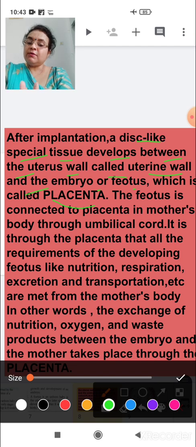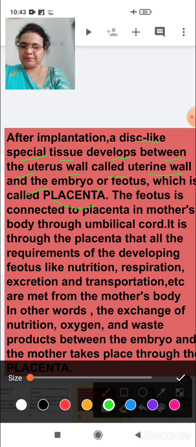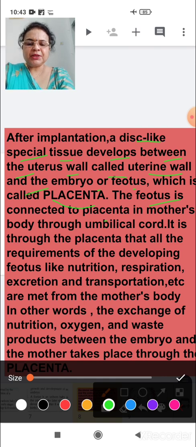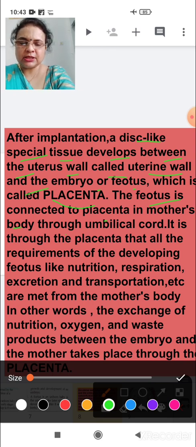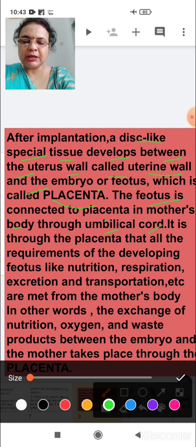Now, what is the function of placenta? The fetus is connected to the placenta in the mother's body through a tube-like structure, as I told you. This tube-like structure is known as the umbilical cord.